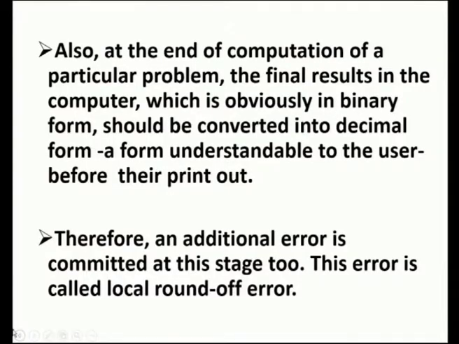Actually, what happens with the computer? We feed in a decimal number, the computer takes it in the form of binary, it does some calculations, and after calculations are done, we take the final results from the computer. The computer will actually give the binary format. Before we take the actual printout of the number, we have to convert it back to the decimal number. There also appears the error. Okay. So, therefore, an additional error is committed at this stage, that is converting back to the decimal part. This error is called local round off error.